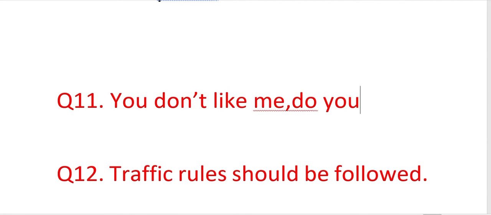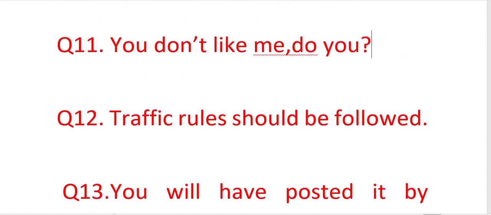Do you? And one question mark. So three elements are used when you pose a question tag at the end of any sentence: the helping verb in contraction, one suitable pronoun, followed by a question mark. Right.